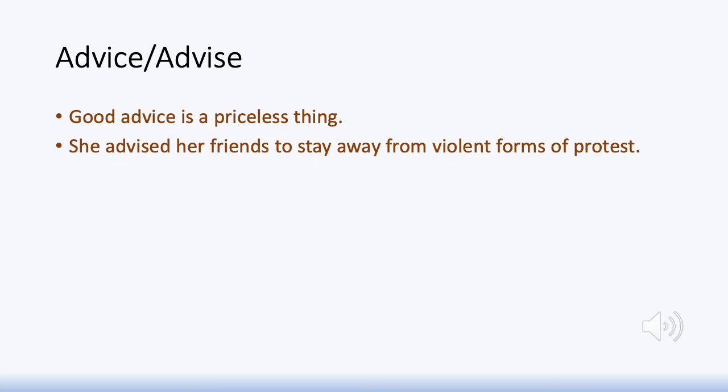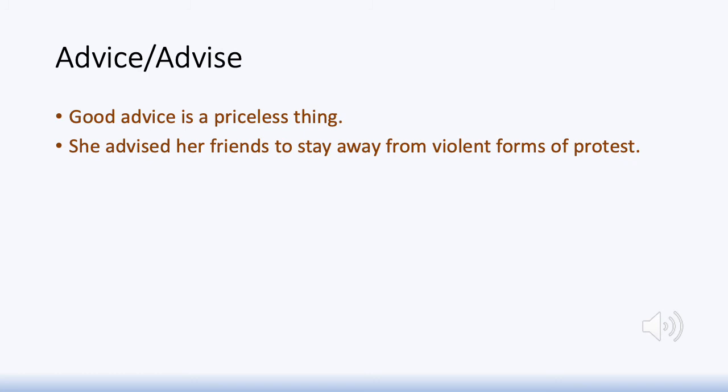So when you say good advice is a priceless thing, what is advice there? It's a noun. Good advice is a priceless thing. It is in the subject position. It is a noun. So good advice is spelled with a CE, ADVICE. Whereas in the next sentence, advise is used as a verb, the verb form of advice.